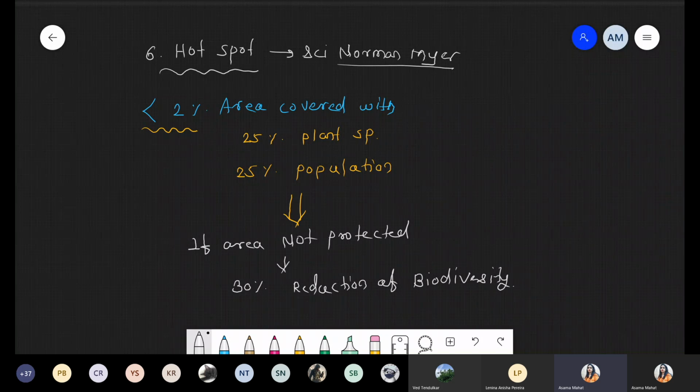I'm again repeating this point. Hotspot means basically these are in situ conservation. These are particular areas that are still rich in biodiversity. Biodiversity present means plant species are present as well as the human population, but in equal amount. But now you know how humans are, right? Ultimately, if we do not protect that area, after a few years there is a chance of a 30% reduction of biodiversity. Such a concept is called a hotspot. Is this point clear? Do you understand the meaning of hotspot?